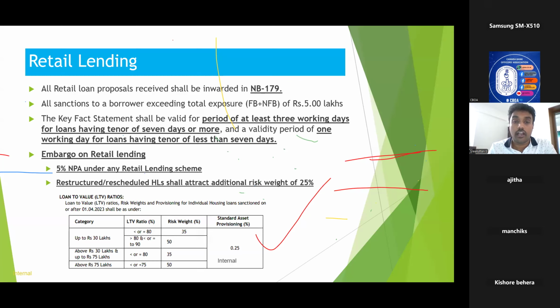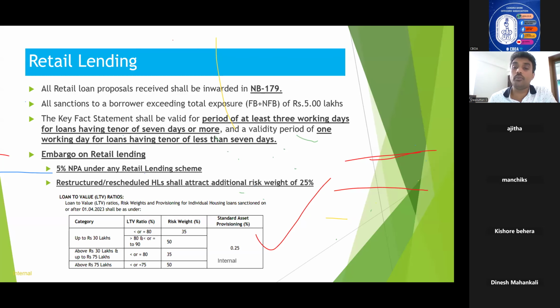And there is one more guideline, that restructured or rescheduled housing loans shall attract an additional risk weight of 25%. So that's why it is very important not to restructure the loans unless it is very much required. If you restructure a loan, it will call for an additional risk weight of 25%. From a bank's point of view, from a capital requirement point of view, it is not favorable or desirable to have additional risk weight, because we lose this much capital to be set aside.